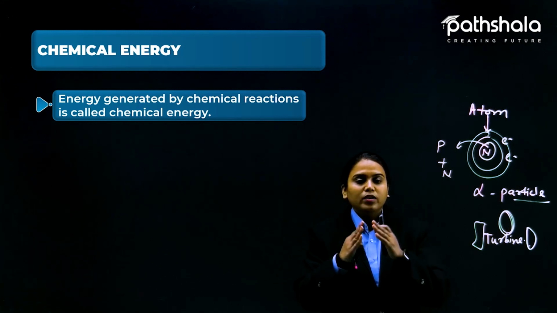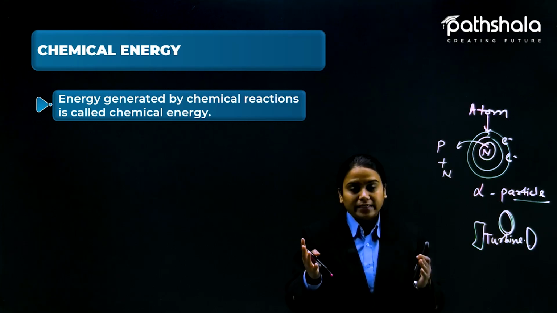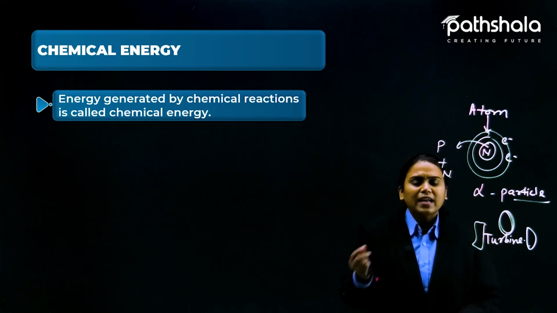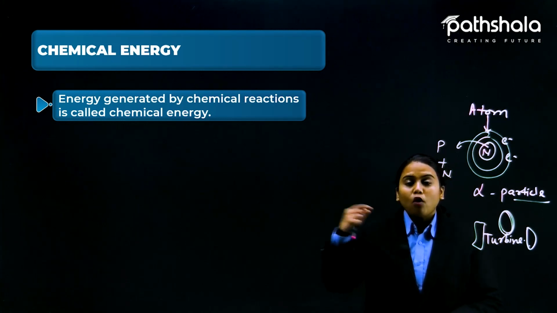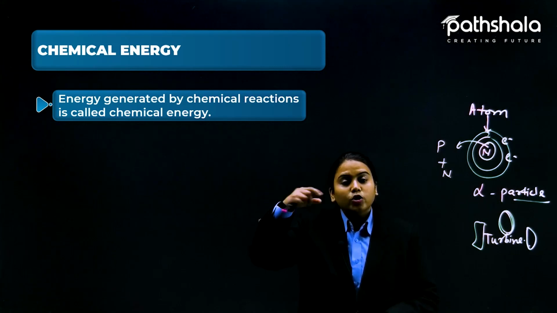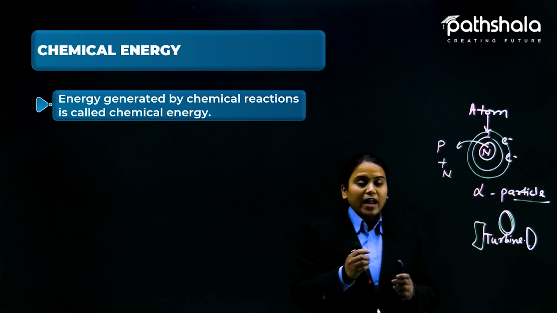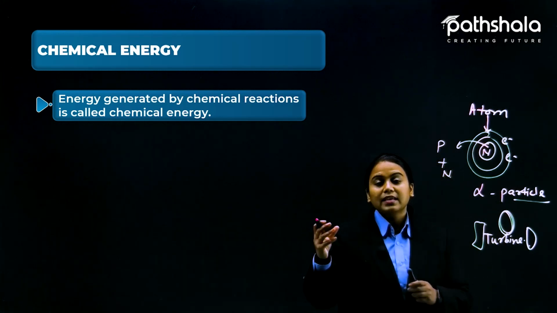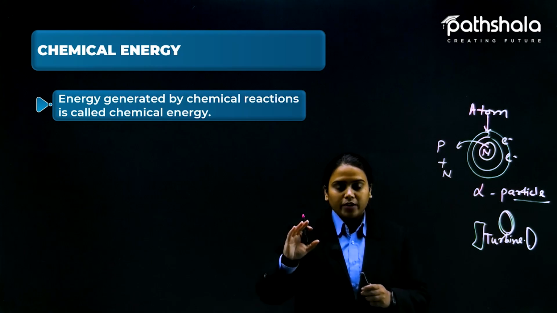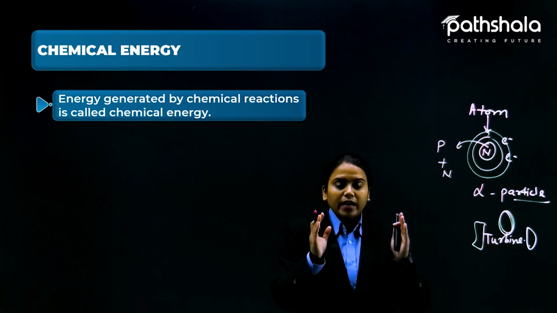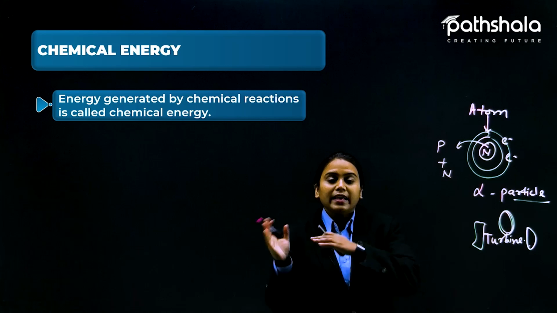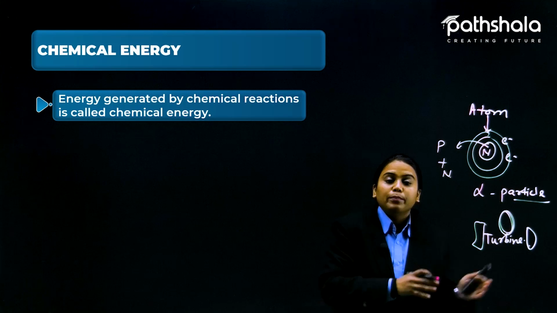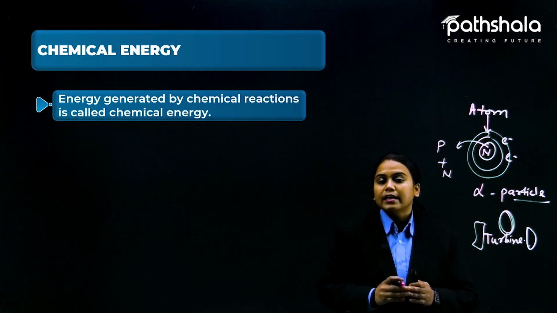When you are mixing two reactants, like when acids and bases react, they will generate a little amount of heat there also. That is the energy required for the chemical reaction to be performed. Without that kind of energy, the chemical reaction will not be performed. But in doing a chemical reaction, if some energy is used, then it is known as chemical energy, and if some energy is liberated, then also it is known as chemical energy.